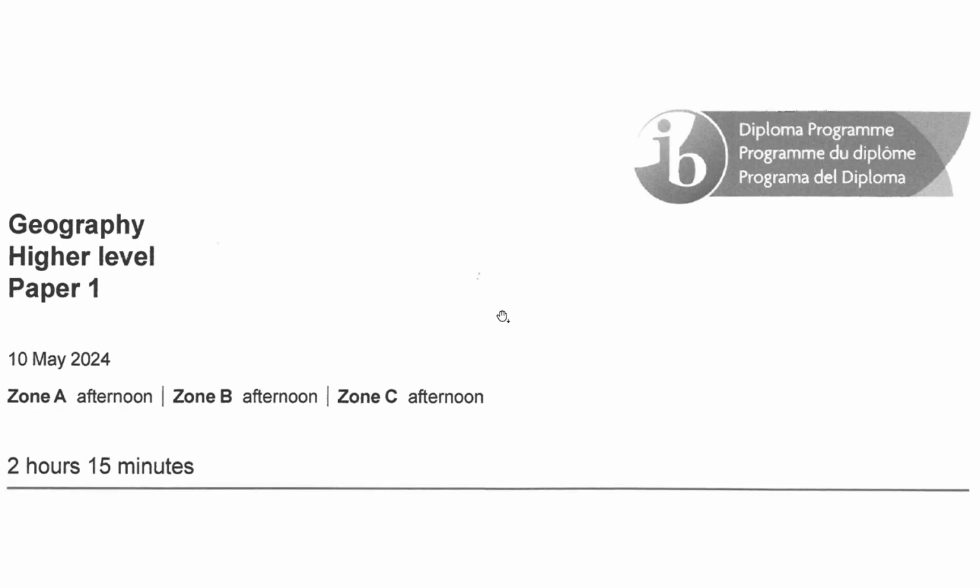And I saw a lot of graphs are well written, and a lot of data booklets and data files are well written. Very good. Geography standard level and higher level are nearly the same paper, exactly the same paper, but with different time: one is 1 hour 30 minutes, and the other is 2 hours 15. It is amazing to me. Maybe there's a harder marking scheme, or more points you need to list out for higher level.